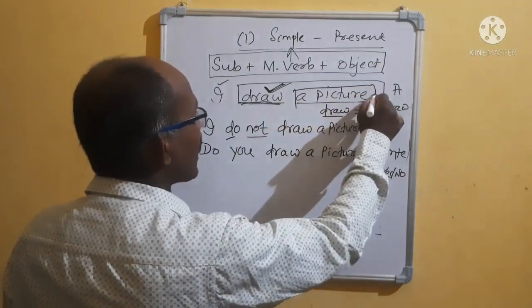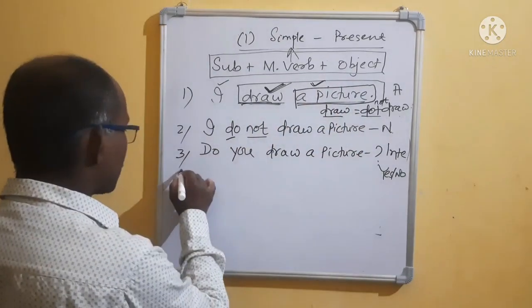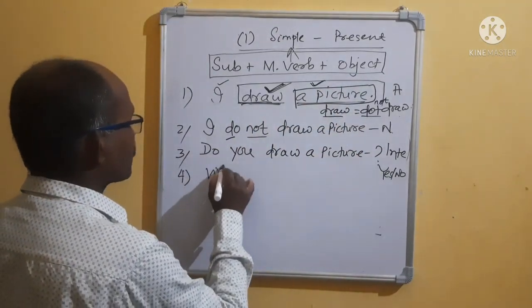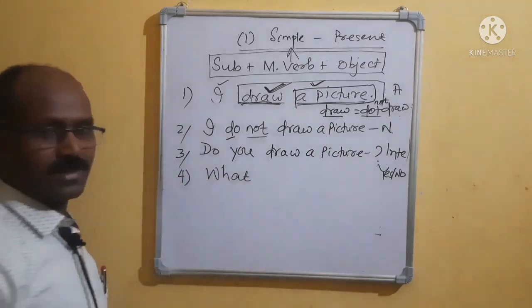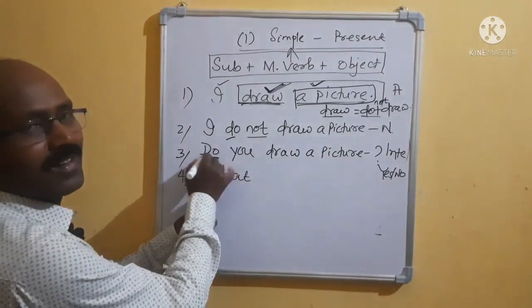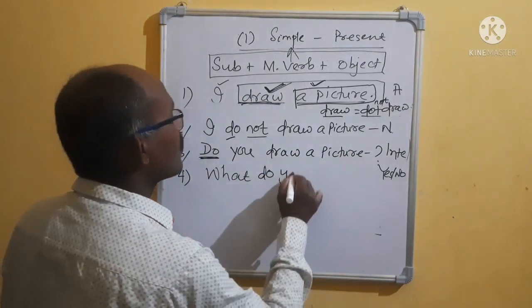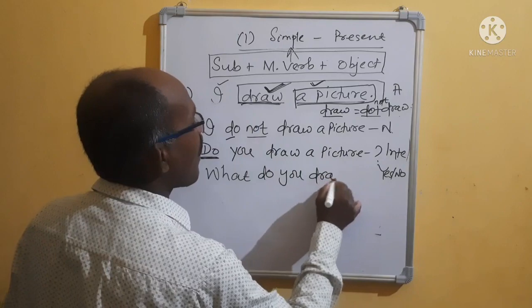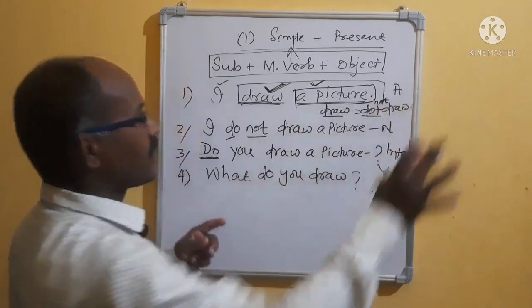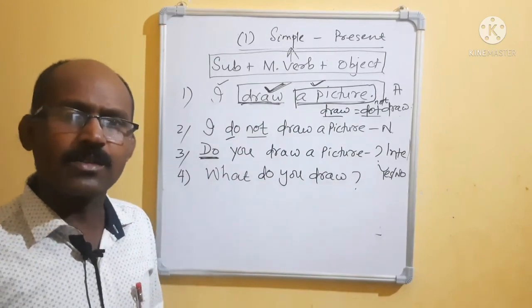While you are asking a question, you have to remove this subject part. Suppose what? Bring the what first. Then the same thing follows after what. The third one. Interrogative: What do you draw? Now mark, don't write a picture. What do you draw? Now you draw a picture. I draw a picture. The picture will come.